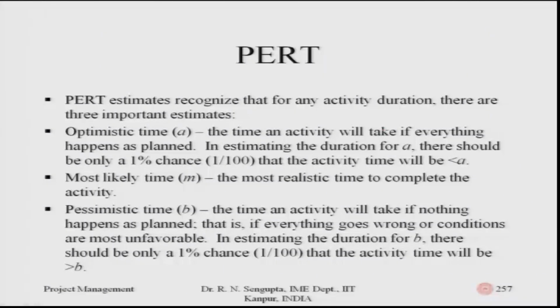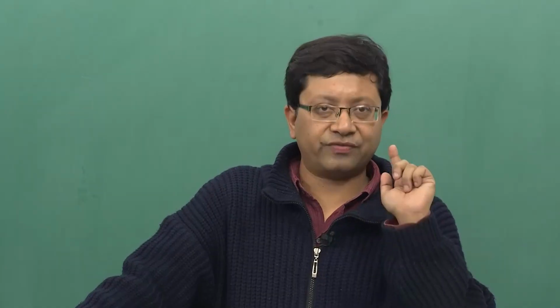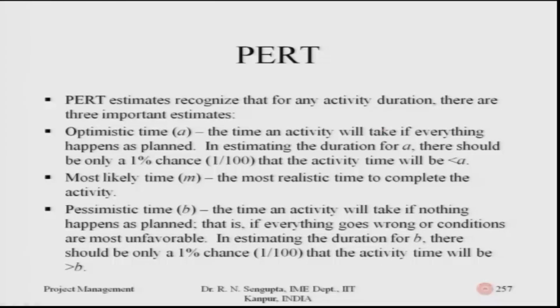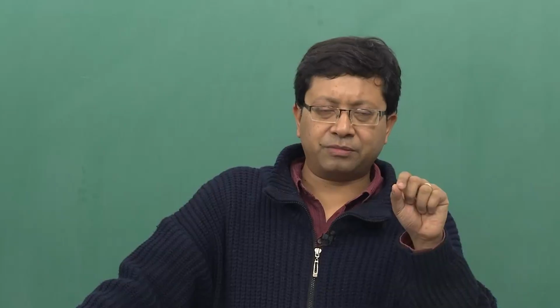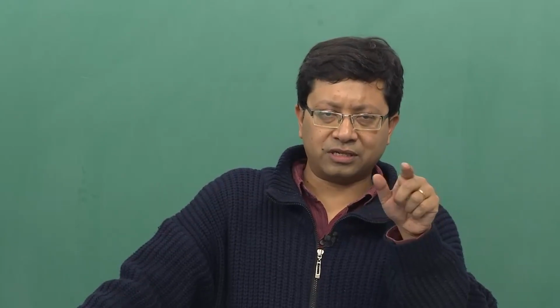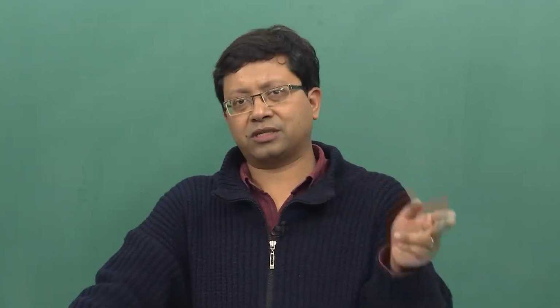So, PERT estimates recognize that for any activity duration there are three important estimates. If you remember, T suffix B, T suffix O, T suffix M. One is the optimistic time, one is the most likely time, one is the pessimistic time, and based on that you do the calculation. We have already seen it will be optimistic plus pessimistic plus 4 times the mean time, all divided by 6, and I mentioned the probabilities 1/6, 1/6 and 4/6.